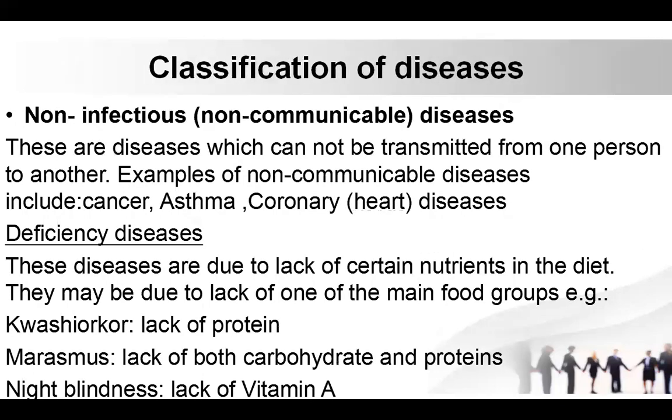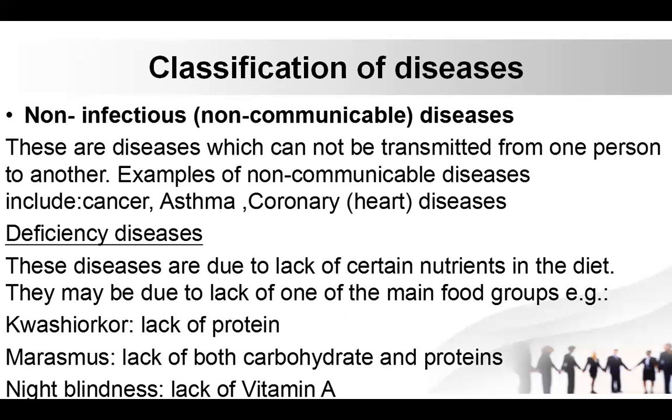Moving on, let's see the classification of diseases, now the non-communicable diseases. These are diseases which cannot be transferred from one person to another. Here we are talking about diseases that cannot move from one person to another or cannot be contagious. Examples are cancer, asthma, coronary diseases, and deficiency diseases. When we're talking about deficiency diseases, we mean the diseases that are due to the lack of certain nutrients in the diet. So they may be due to lack of one of the main food groups.